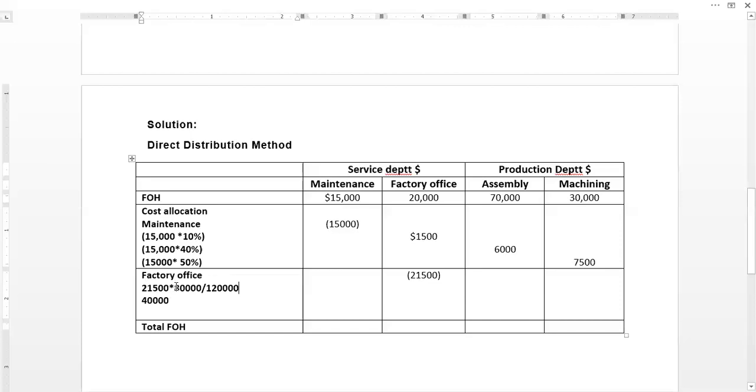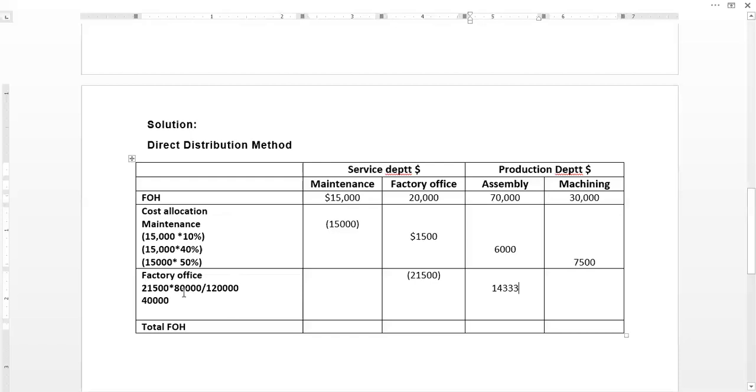Assembly department is using 80,000 direct labor hours out of total 120,000 direct labor hours, and if we calculate this figure, the total answer will be 14,333. This way we have allocated the factory office portion of this cost to assembly department.